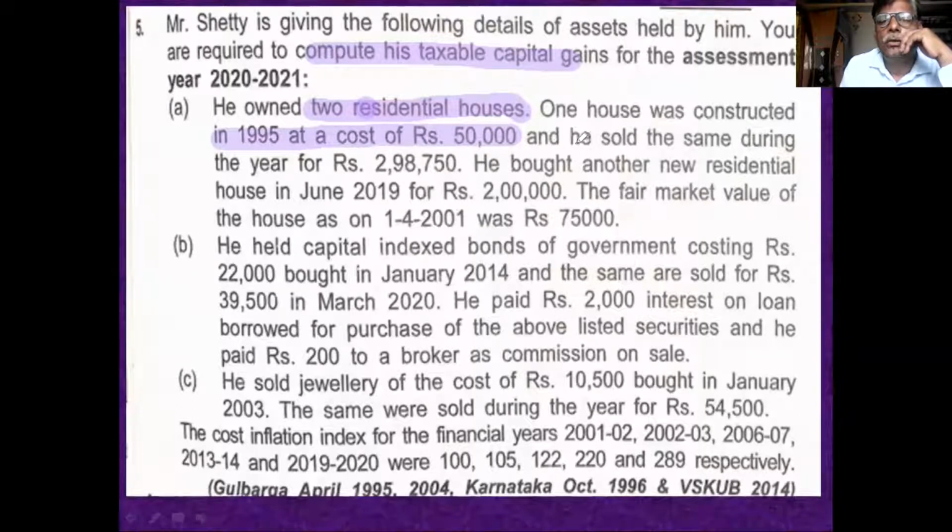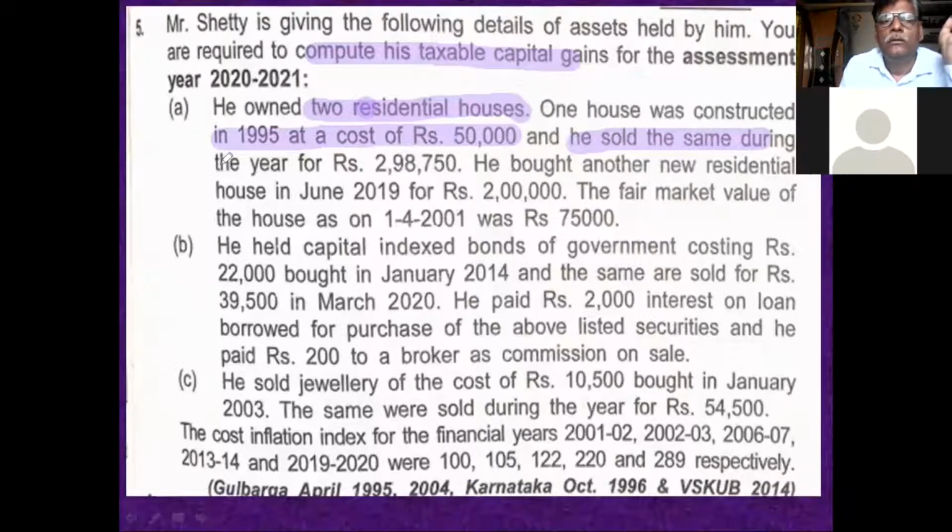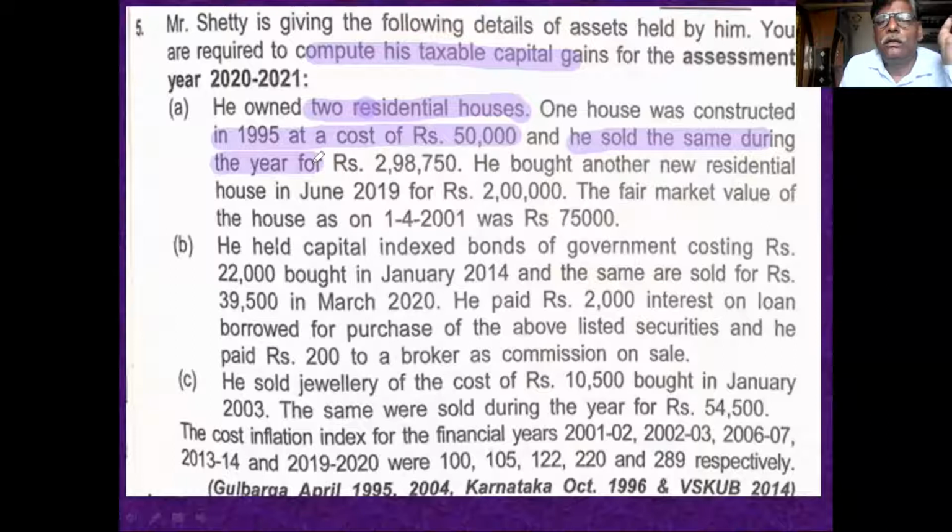And he sold the same during the year for rupees 2,98,500. Out of the two, one is sold, which had a cost of 50,000, purchased in the year 1995.